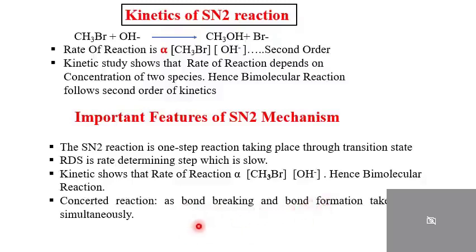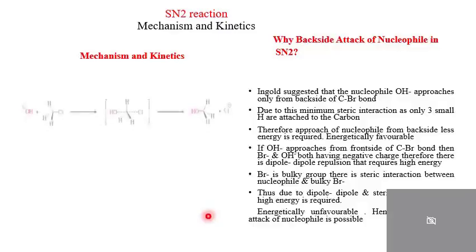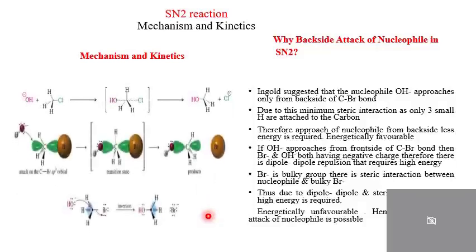Formation takes place simultaneously. Hence, it is called a concerted type of reaction. Now, here we are going to see how and why the backside attack of the nucleophile takes place, and whenever backside attack takes place, what will happen to the stereochemistry? The mechanism I already told you: this OH negative approaches from the backside. Therefore, the Ingold scientists suggested that this nucleophile approaches the substrate from the backside.